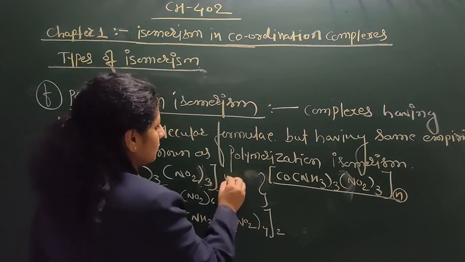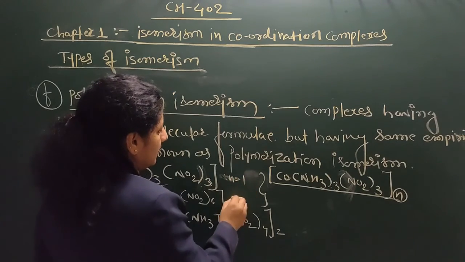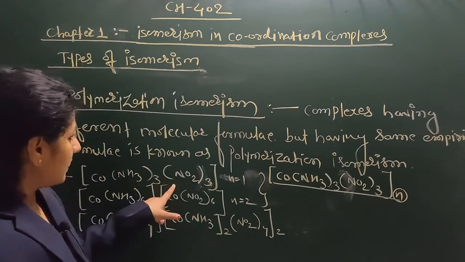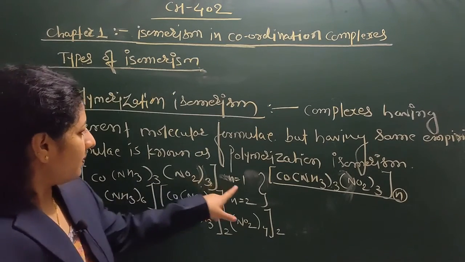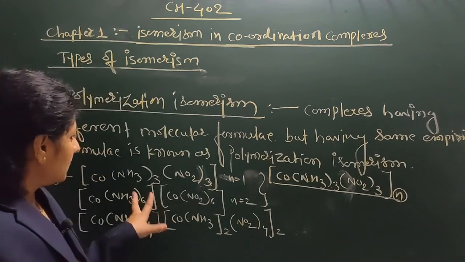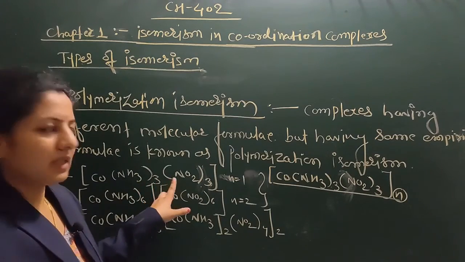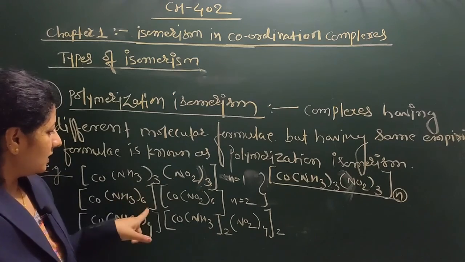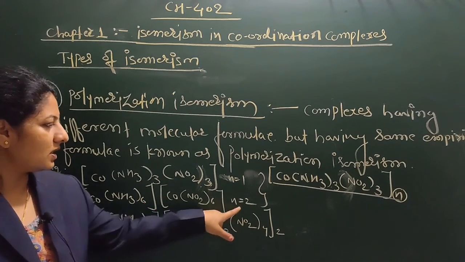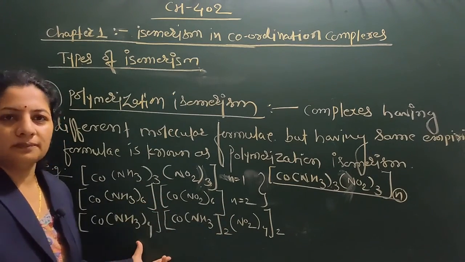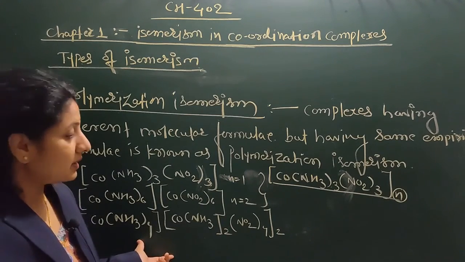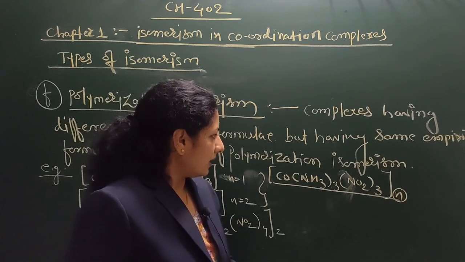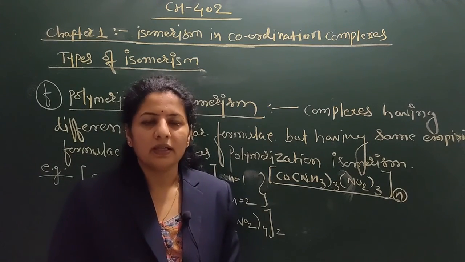Here n is equal to 1, here n is equal to 2. So the number of empirical formula units is the same, just the distribution is different, and here n is equal to 2. So these are all polymerization isomers of this respective moiety. Now we will stop here.